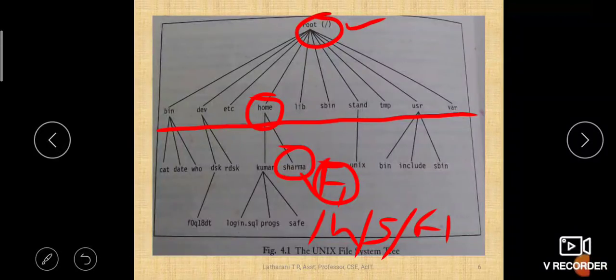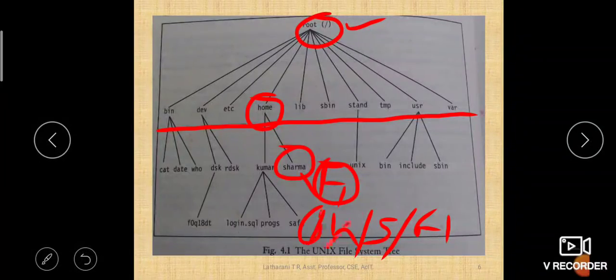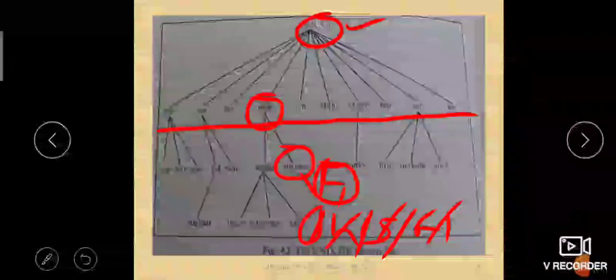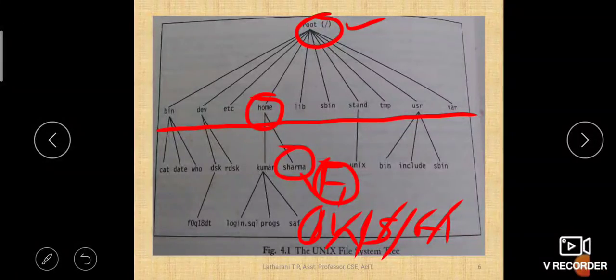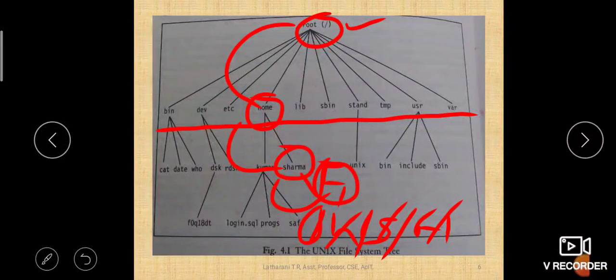Okay, F1. So root, under that home, under that Sharma, under that F1. That is how you write. Whenever you have to reach from one level to another level, you have to put a slash. Root to home, home to Sharma, and Sharma to F1. So this is how the hierarchy of the files in Unix is followed.